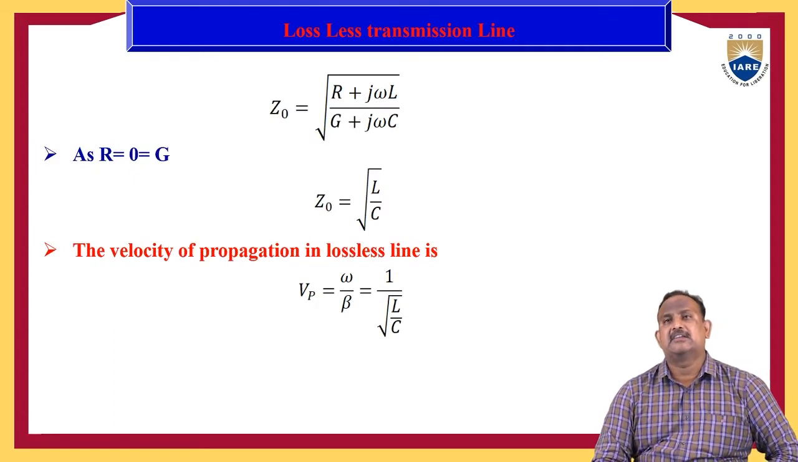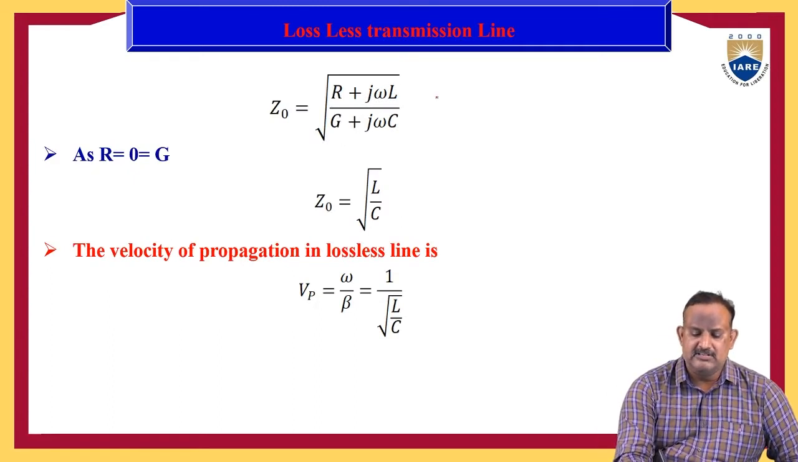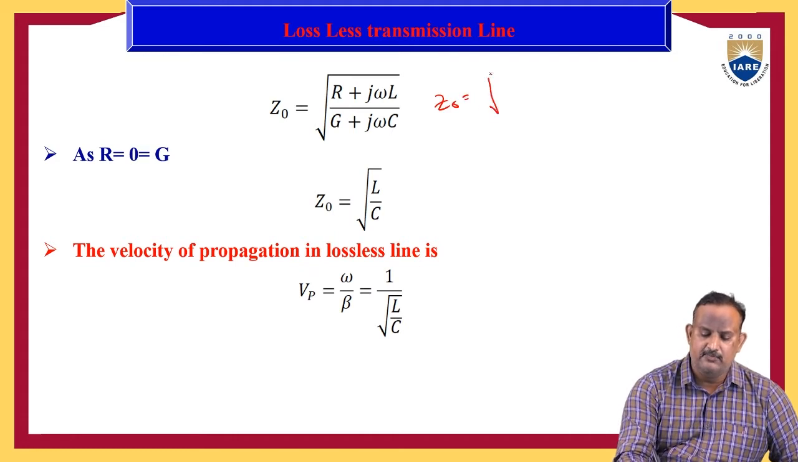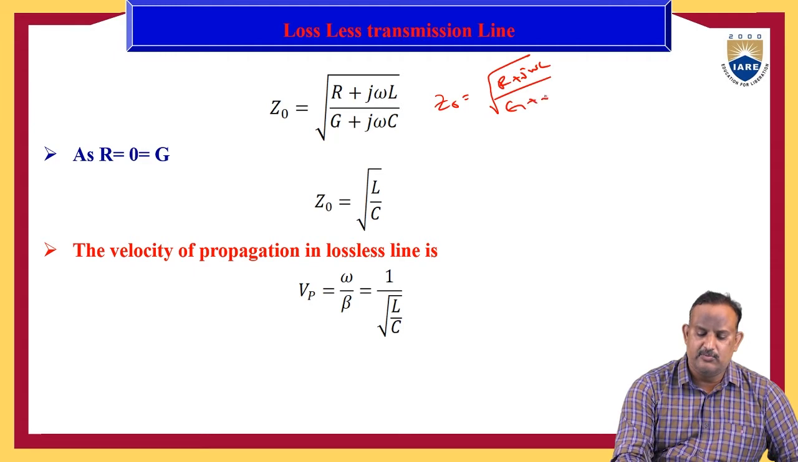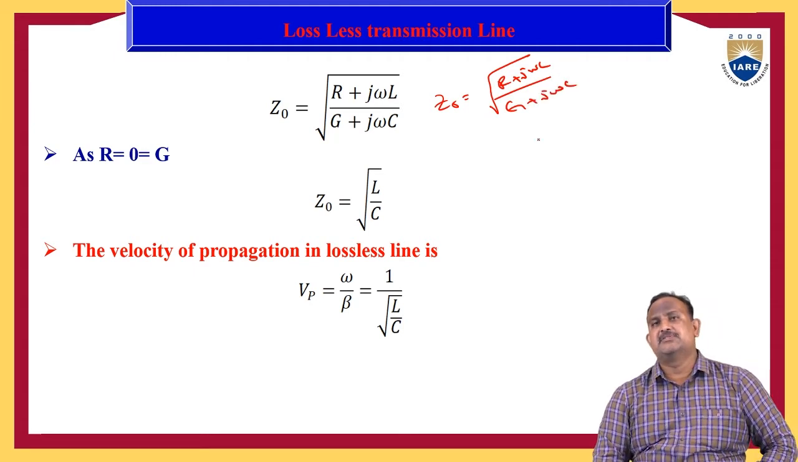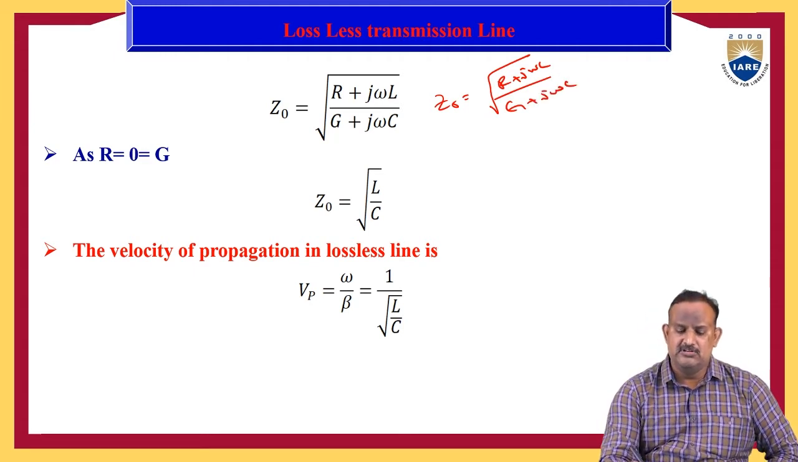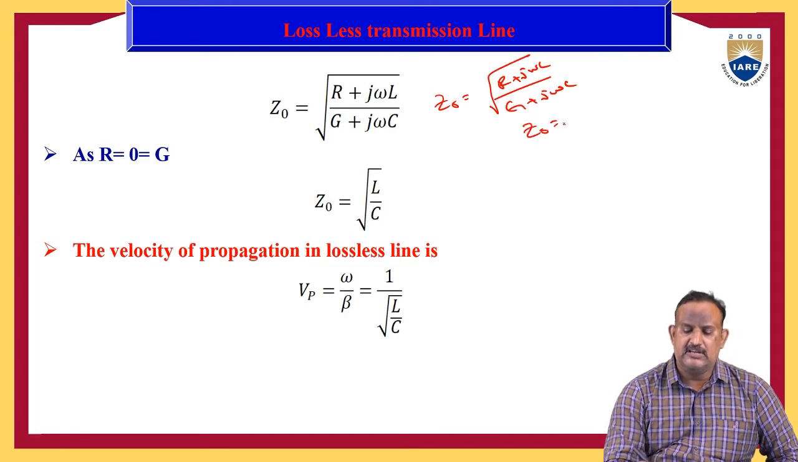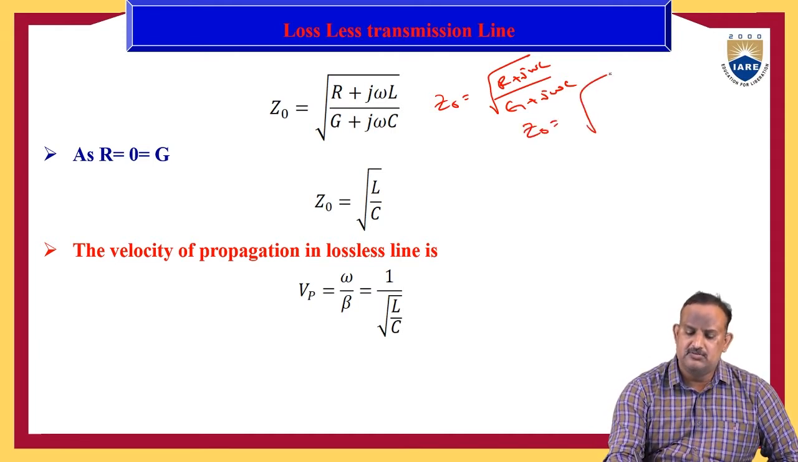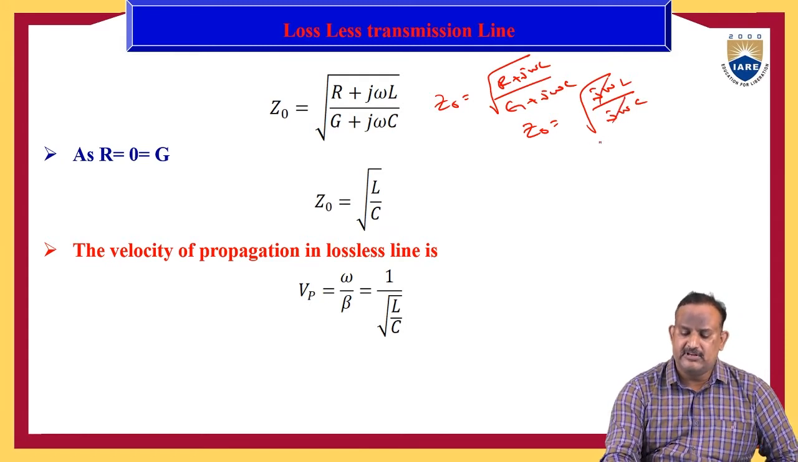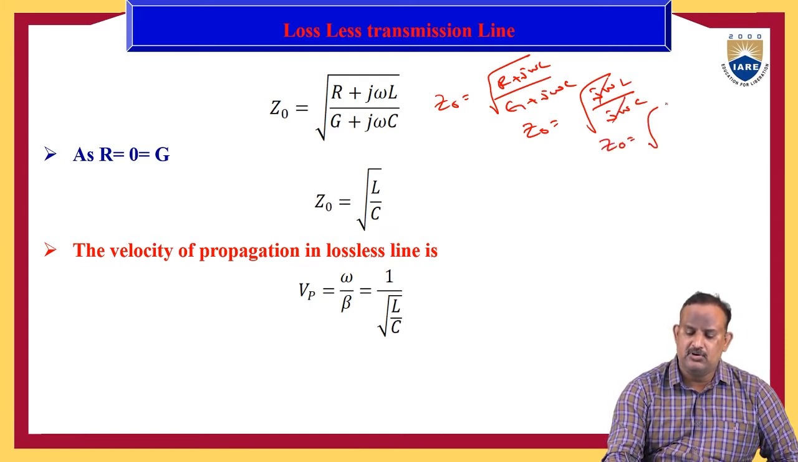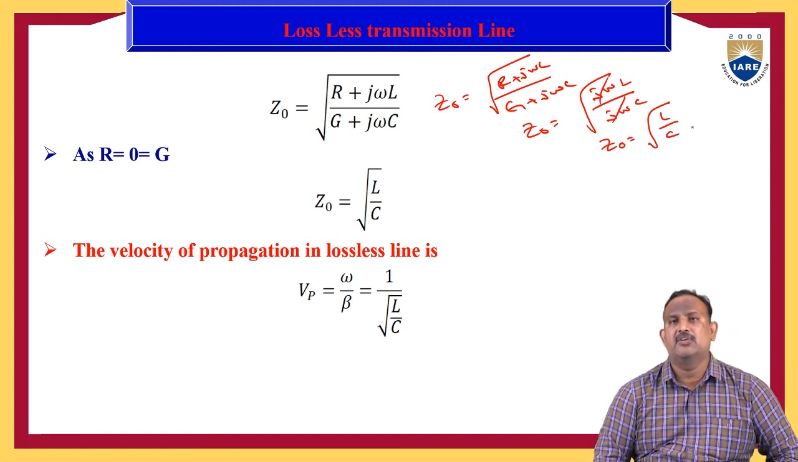Then we have the characteristic impedance. We know the characteristic impedance Z0 is equal to root of (R plus j omega L) by (G plus j omega C). We know that for a lossless transmission line, R equals 0 and G equals 0. Then Z0 is equal to root of j omega L by j omega C. So j omega cancel each other. Therefore, the characteristic impedance Z0 equals root of L by C.